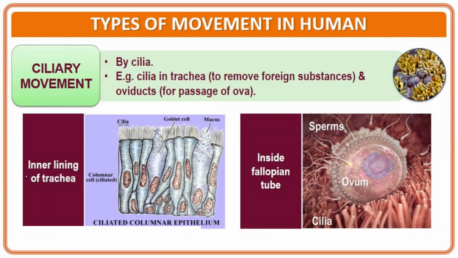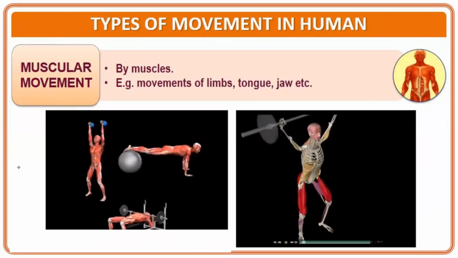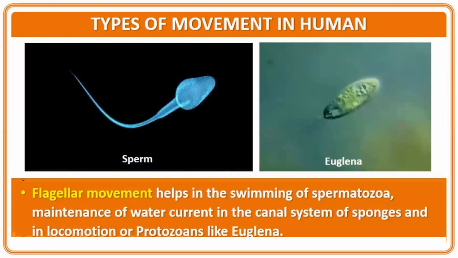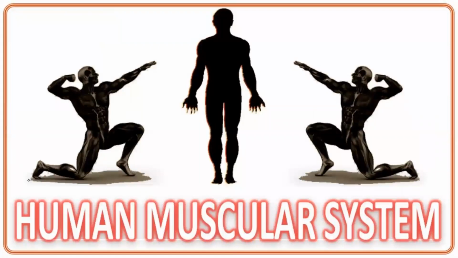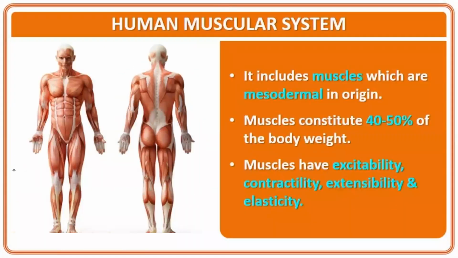Here are the diagrams: amoeboid movement, then ciliary movement with the help of cilia in the inner lining of the trachea and also inside the fallopian tube. Then a few images are given as examples of muscular movement. Then comes flagellar movement, which helps in swimming of spermatozoa. Flagella are present in Euglena as well, a protozoan. They help in maintenance of water current in the canal system of sponges, and in protozoal locomotion like in Euglena.